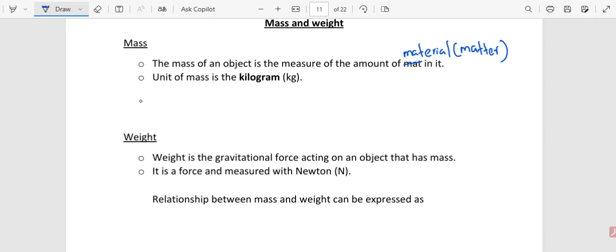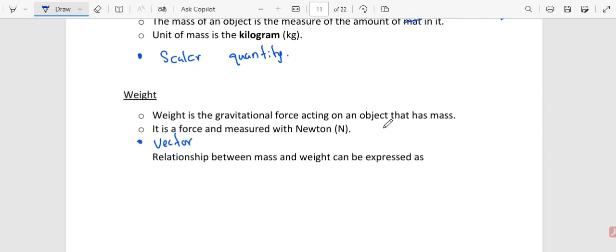And one more thing about mass: mass is a scalar quantity, but the weight of an object is a vector quantity. Note those two.